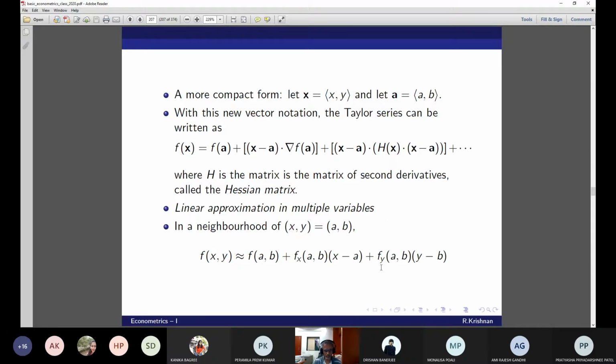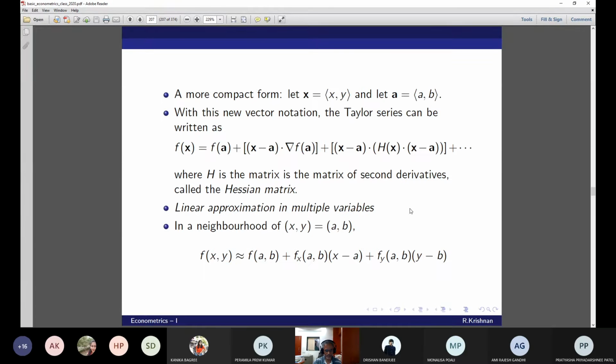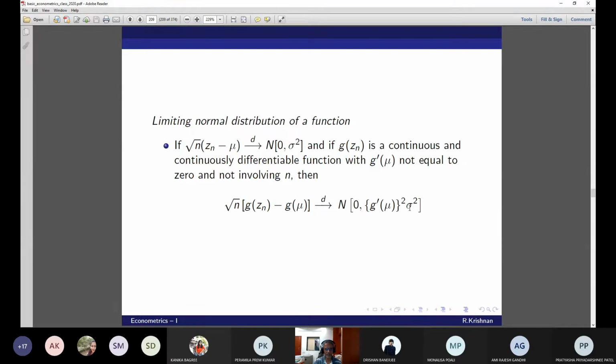Only thing is you may need the second one. Take down the second one. You may need it later on for an example. And the last bullet point, and the second bullet point, the third bullet point. These are the things that you need to know: this is a linear approximation of a function in one variable, the first order approximation. And this is the first order approximation in multiple variables. These are the Taylor series, and we are going to see how this is used in the delta method. It gets its name from its use of calculus. For a single random variable, let's start from the limiting normal distribution of a function. We have seen this before, I think. This is N(0, sigma squared).